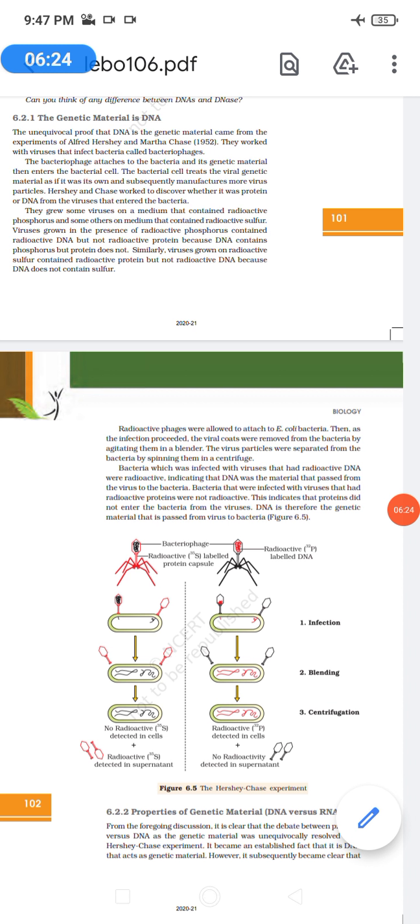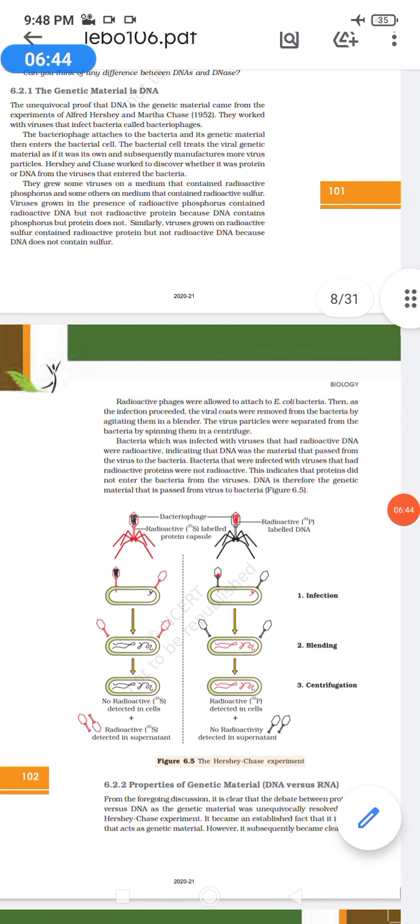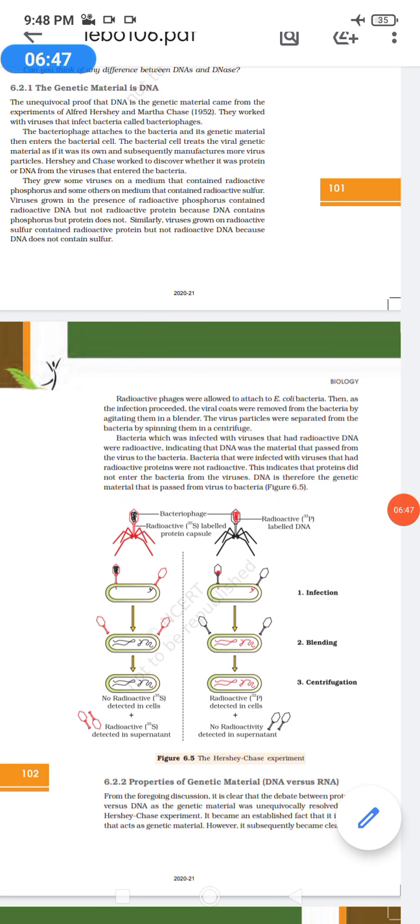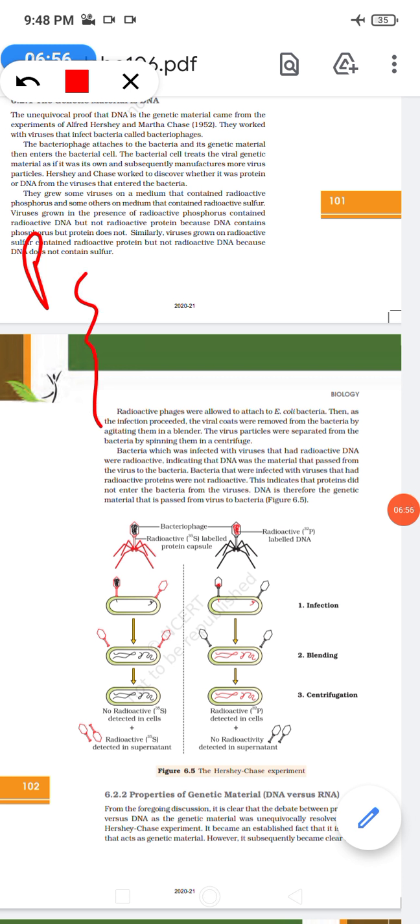Okay, so they grew some virus in a medium that contained radioactive phosphorus and in another medium that contained radioactive sulfur. Now the virus grown in the presence of radioactive phosphorus contained radioactive DNA but not radioactive protein, because DNA contains phosphorus but proteins do not. So one thing is we had radioactive phosphorus in DNA and radioactive sulfur in protein. Okay, radioactive sulfur in protein was there.